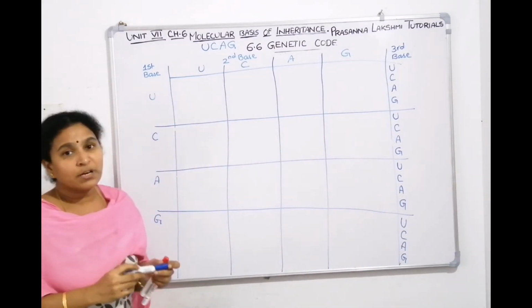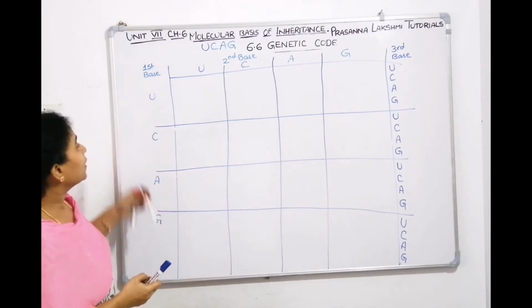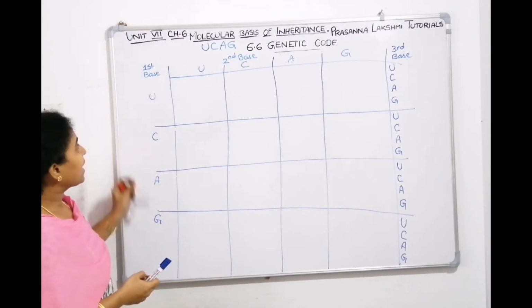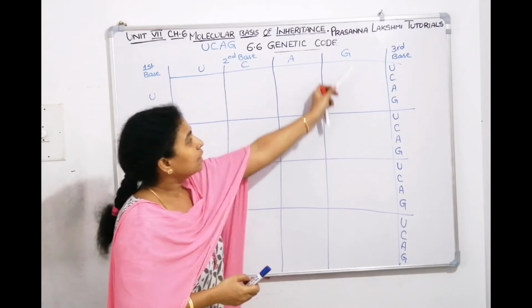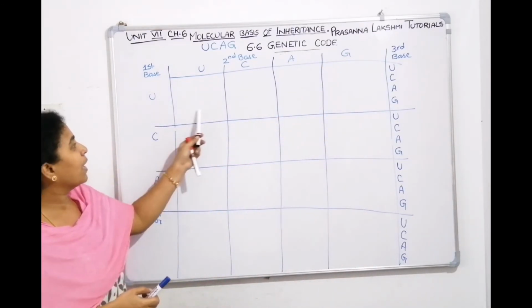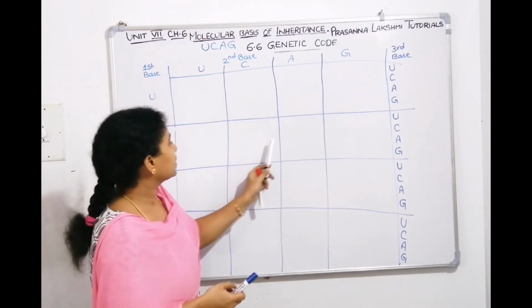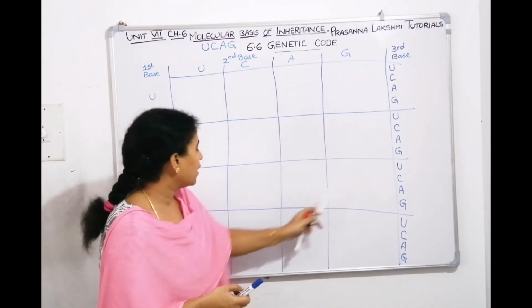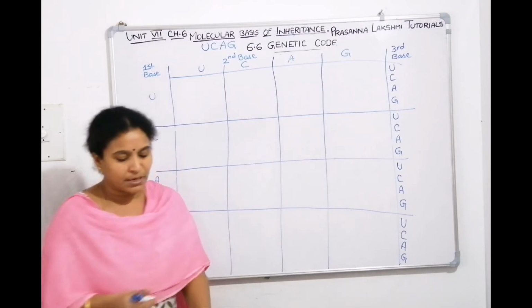We know the code is triplet. Write the first base towards your left, second base horizontally, third base towards your right. Then you will get 16 squares, 1, 2, 3, up to 16 squares we will get.